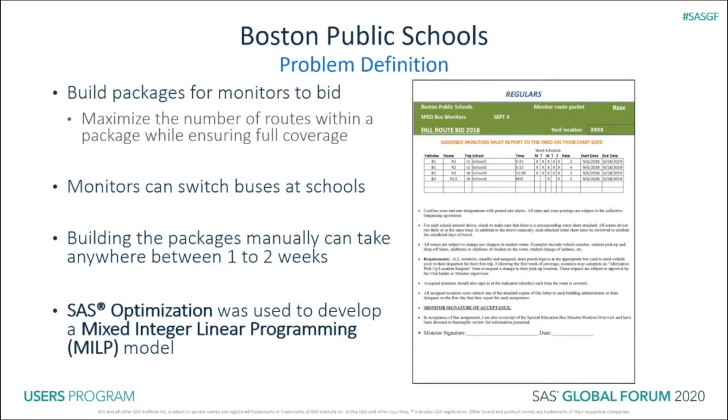After exhausting options in which the monitor stays on the same bus, they can be made to switch buses at schools, or they can stay on the bus to make connections. Building the packages manually takes anywhere between 1 to 2 weeks. Also, each individual package needs to be printed on separate sheets of paper, which further necessitates automation. SAS optimization was used to develop a mixed integer linear programming model, or a MILP model, to maximize the number of routes within a package while ensuring full coverage.